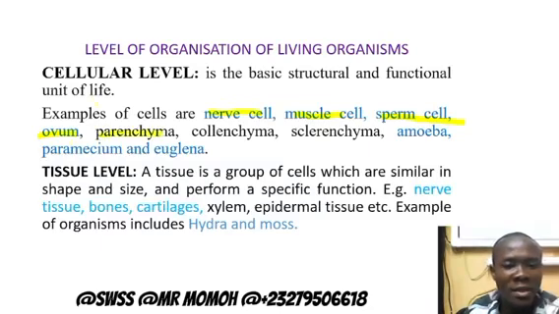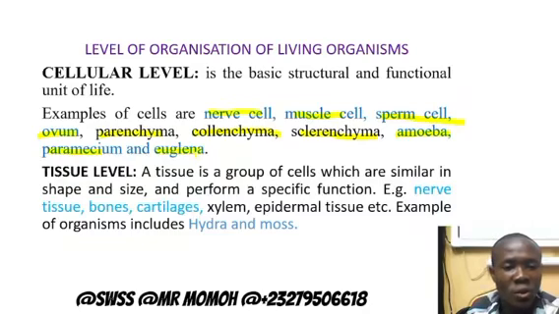And we have examples of cells that are found in plants. We have the parenchyma cell, the collenchyma cell, and the sclerenchyma cell. Most of the food we eat, the fruit, is in the form of parenchyma cells. And here we also have examples of organisms that exist at the cellular level: amoeba, paramecium, and euglena. These are examples of organisms that exist at the cellular level.